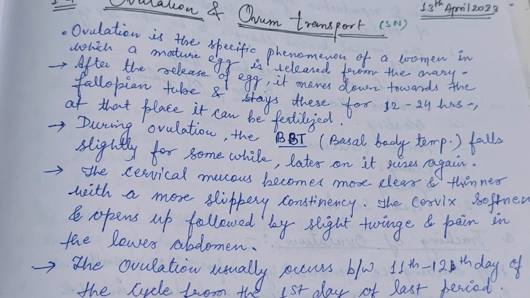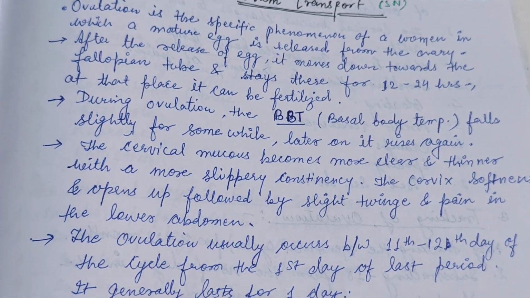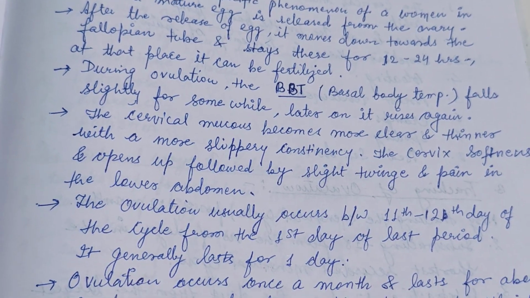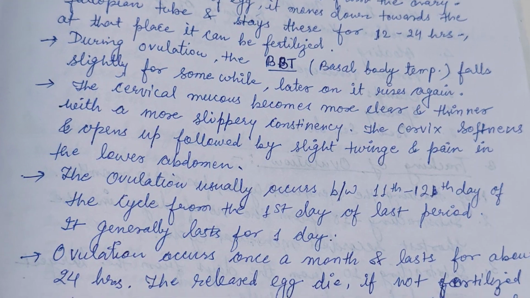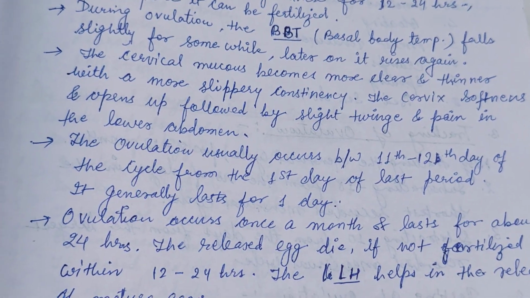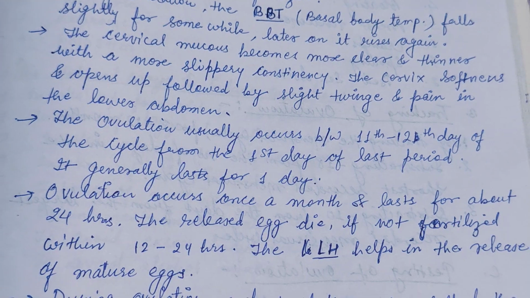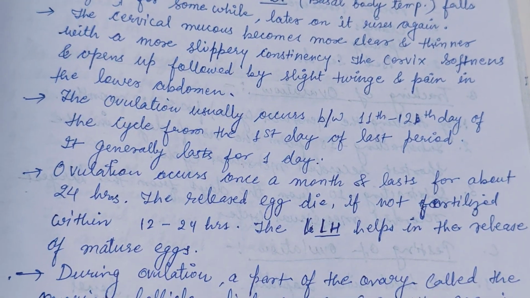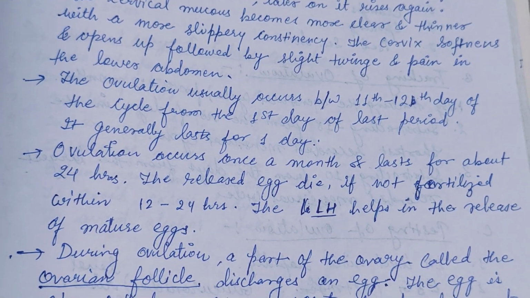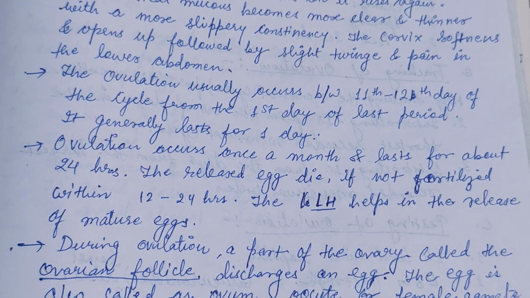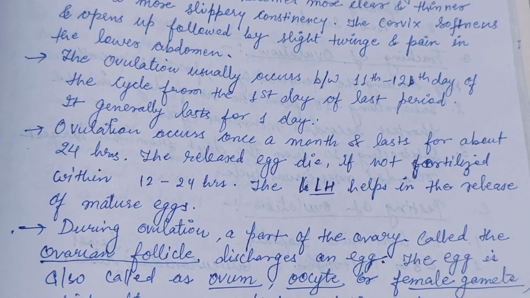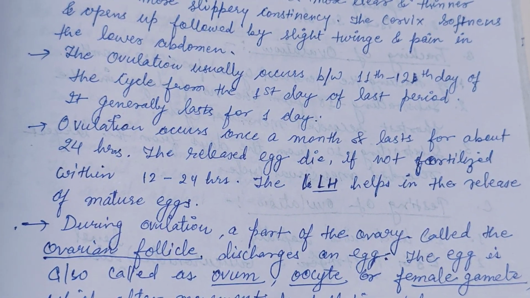So ovulation is the process by which an ovum is released from the ovary, and during ovulation the basal body temperature falls slightly for some time, while later on it rises again. Ovulation occurs once in a month and lasts for about 24 hours. The released egg dies if not fertilized within 12 to 24 hours. The LH, that is luteinizing hormone, helps in the release of mature eggs.